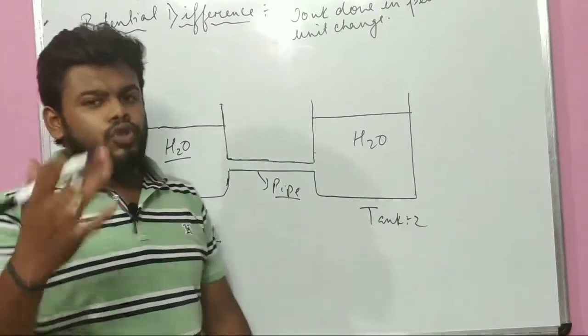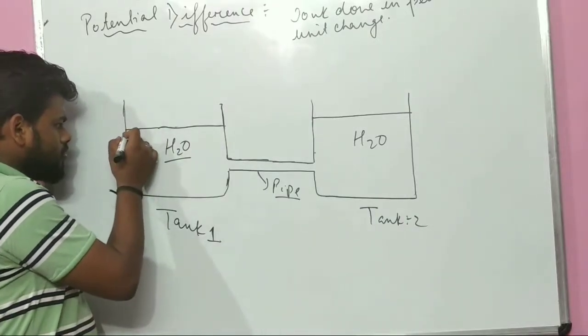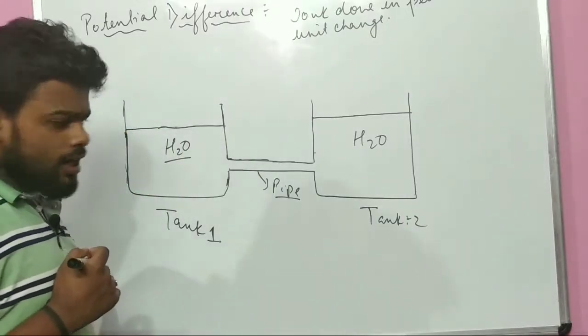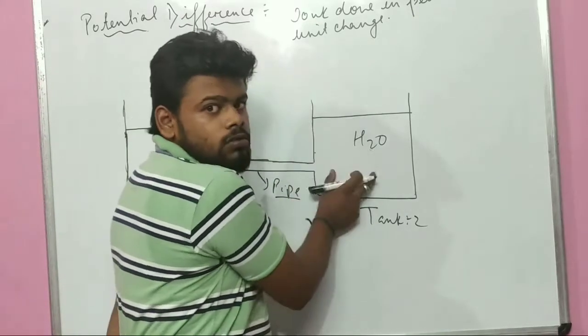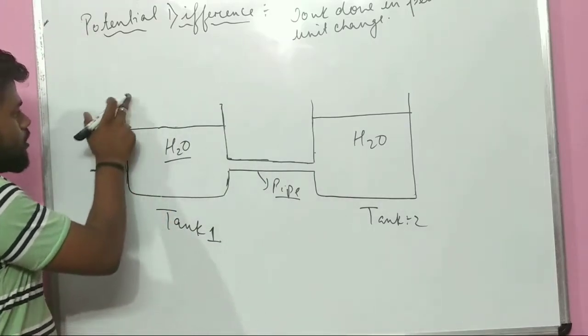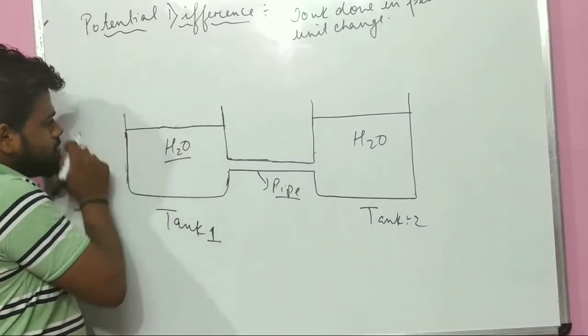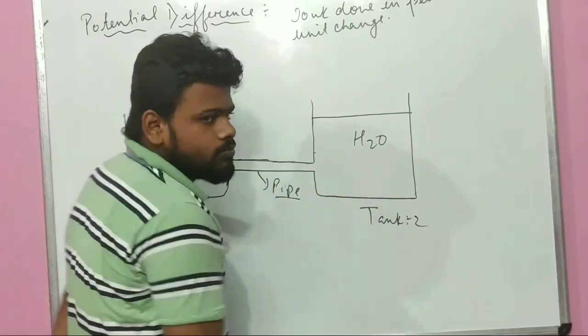But now my question to you all is, will the water flow from tank 1 to tank 2? Can the water pass from tank 1 to tank 2?